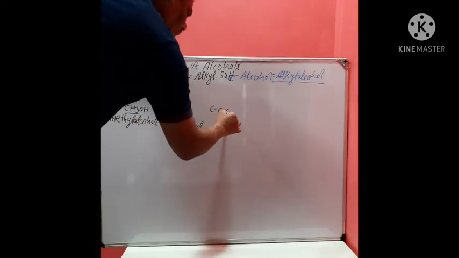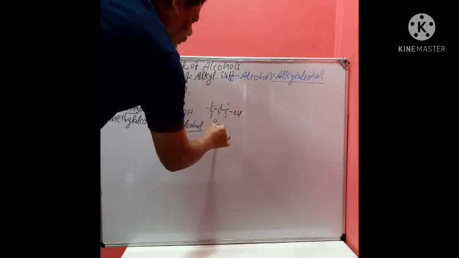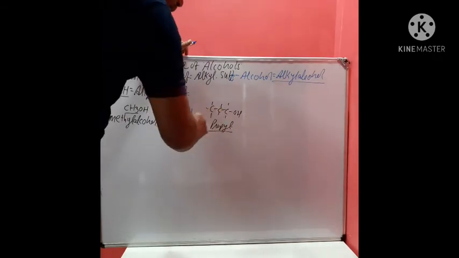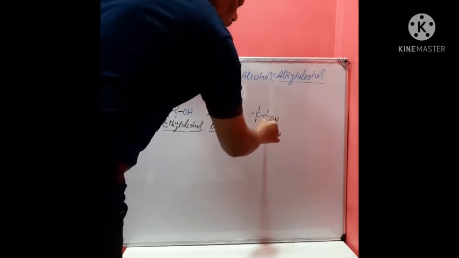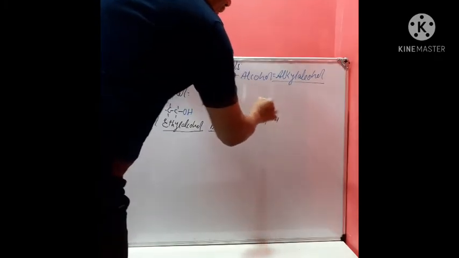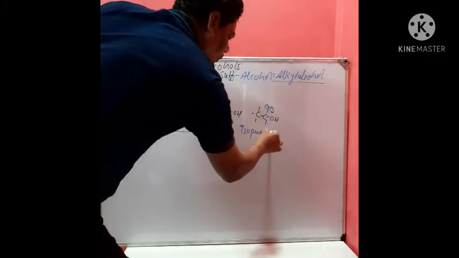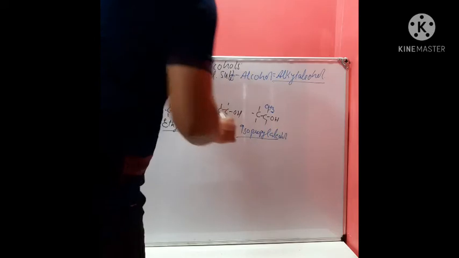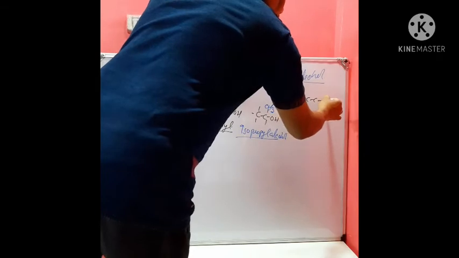One more we can write here, OH, called propyl alcohol. But if I write this compound in this sense, this is OH and there is again 1 CH3, then this is called isopropyl alcohol.